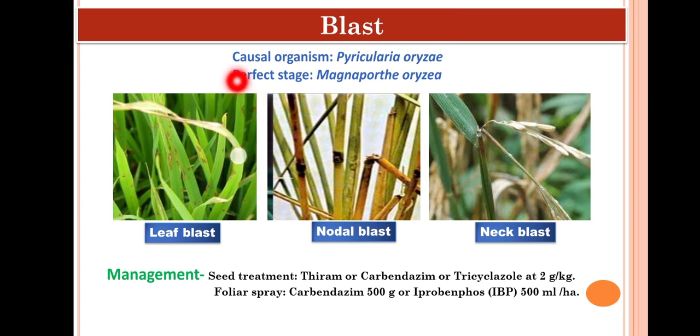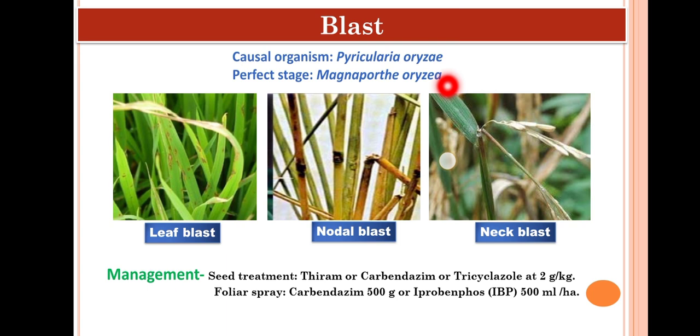The causal organism of rice blast is Pyricularia oryzae. This is the imperfect stage or the conidial stage. This pathogen produces three-celled pyriform conidia. And the perfect stage, which produces the sexual spore, is Magnaporthe oryzae. This is an Ascomycetes fungus.